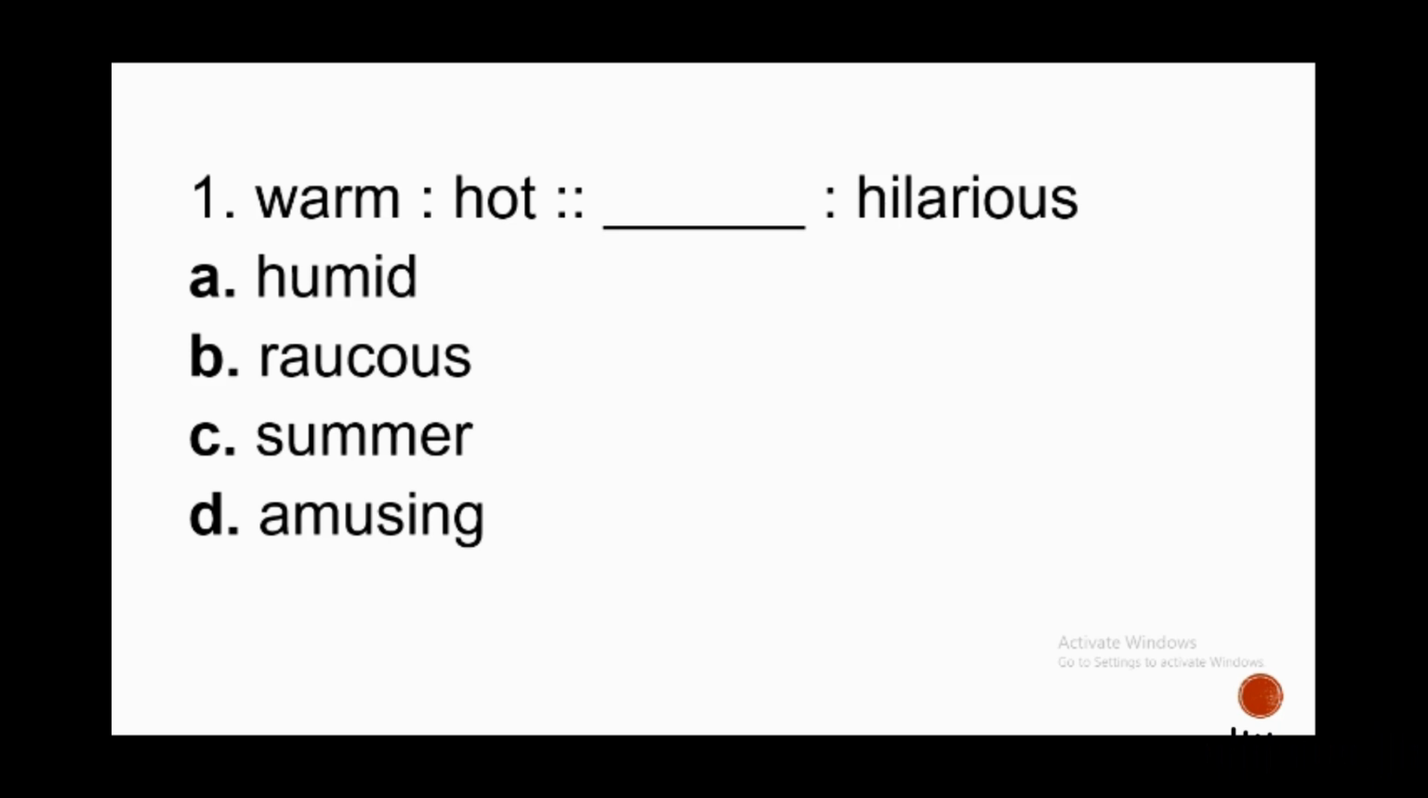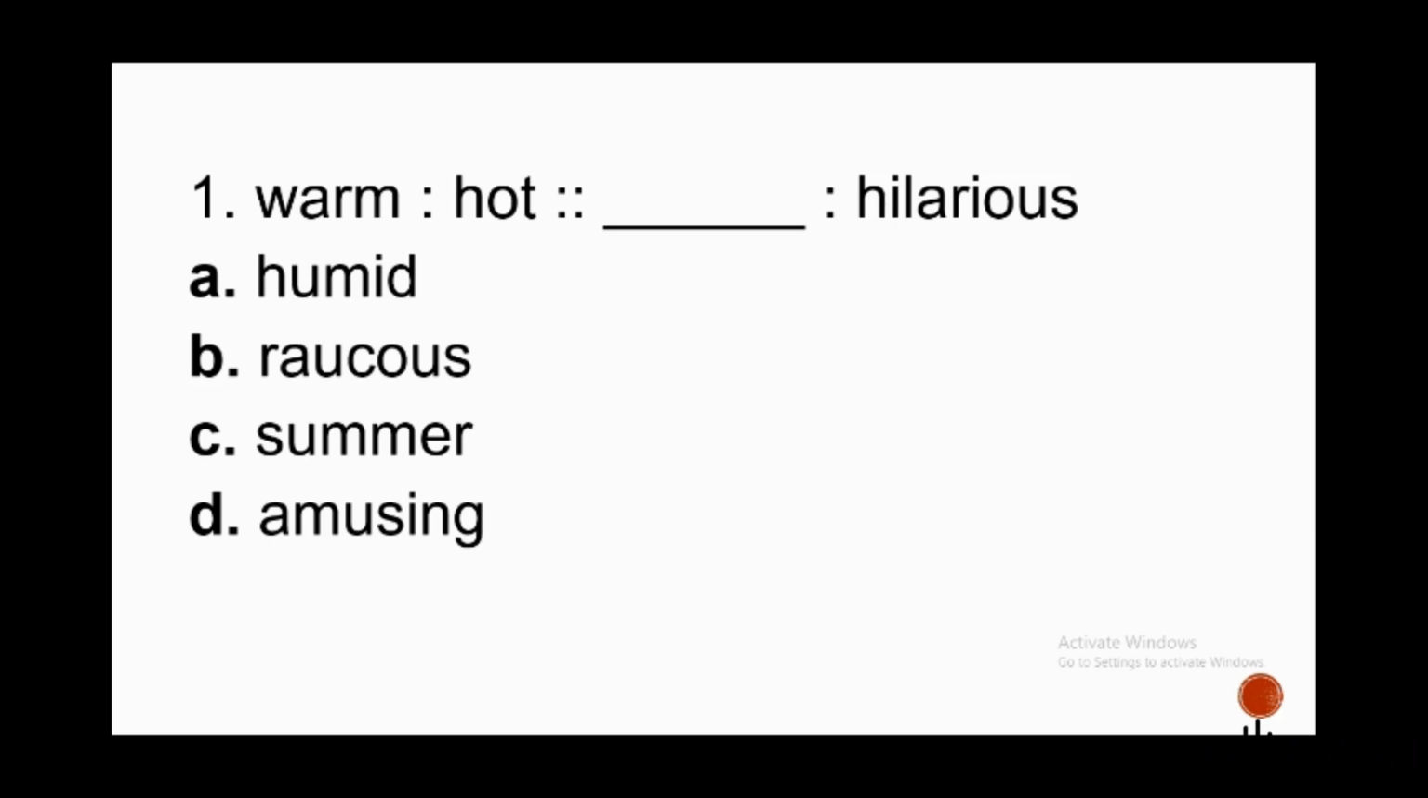Number 1, the given is warm is to hot as blank is to hilarious. Let me remind you that you have to identify, first you have to identify the relationship of the first pair of words and then apply the same relationship to the next pair of words. What is the relationship of warm to hot?